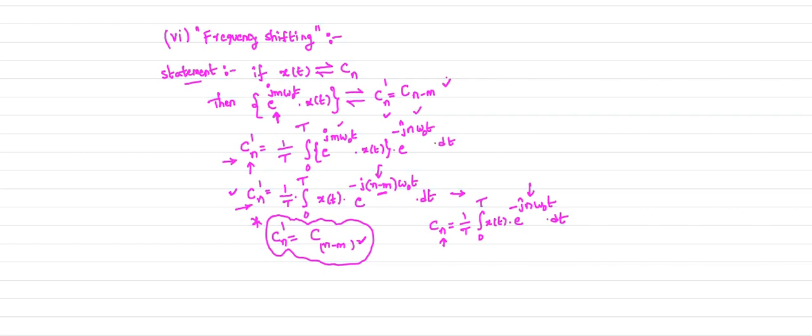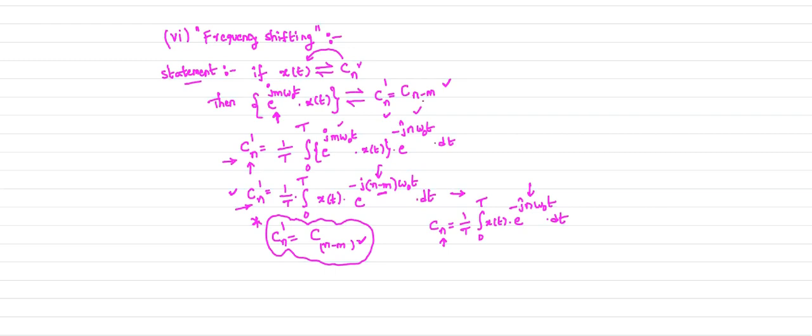Now if you observe here, whenever we multiply a signal x of t by a factor of this much, there is a shift in the frequency of your complex exponential Fourier series coefficient. Cn is the complex exponential Fourier series coefficient of x of t.